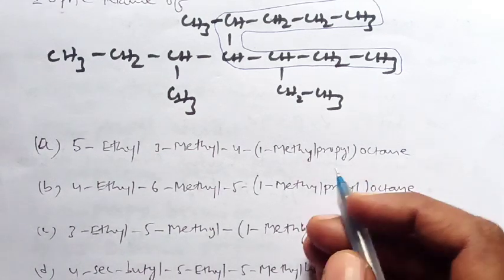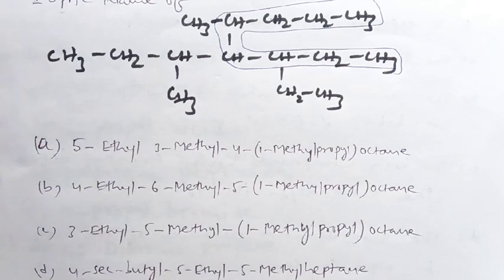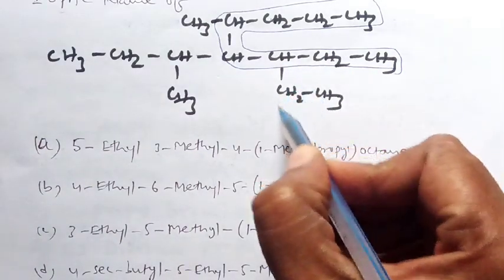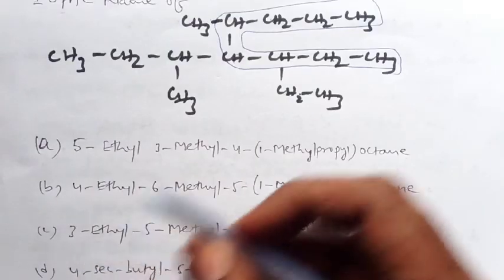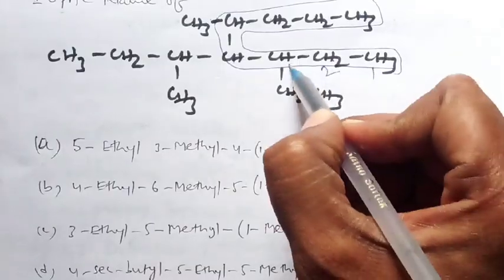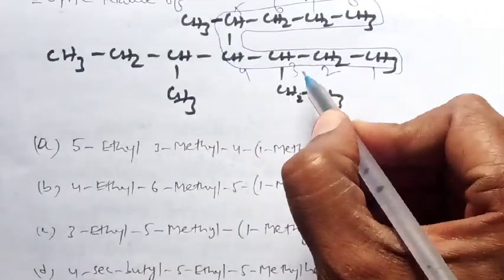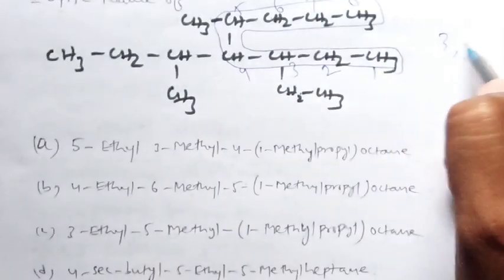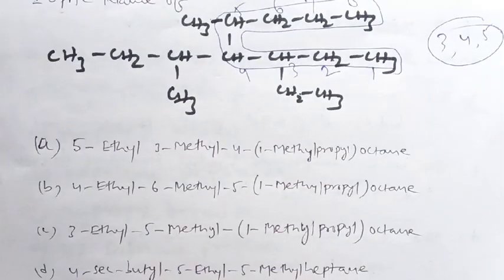So take the longest carbon chain with the substitutions, because you have to follow the lowest sum rule at the same time. Here, in one place there is a methyl group, in another place a methyl group, and in another place a complex radical. If you give the numbering from here, 1, 2, 3, 4, 5, 6, 7, 8, then the third carbon, fourth carbon and fifth carbon have substitutions.